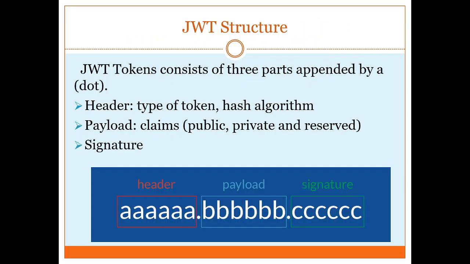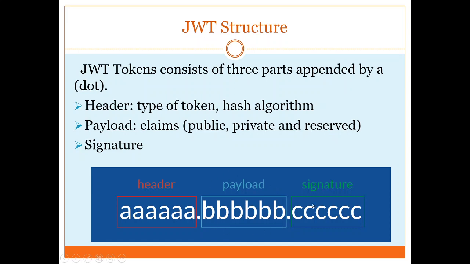What is the structure of JWT? JWT contains three parts: the header part, payload part, and the signature part. Header contains the type of token, the hash algorithm with which the things will be hashed. Payload contains the claims: public, private, and reserved. Whatever information you want to send, that will be part of your payload.